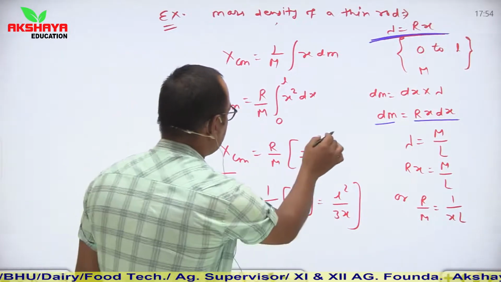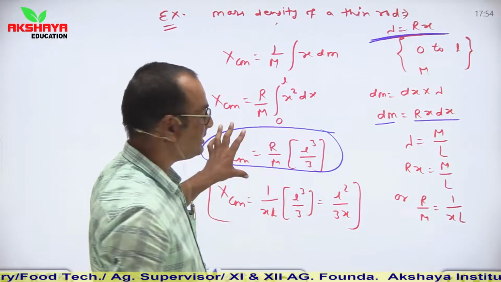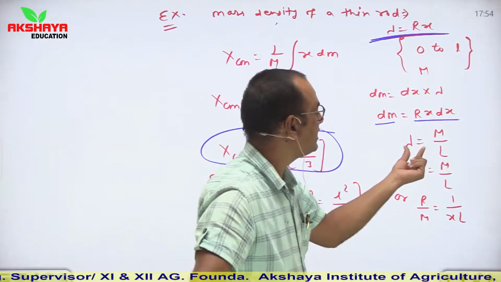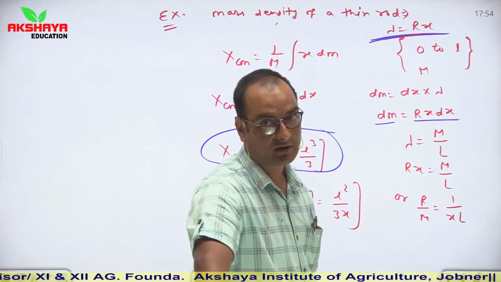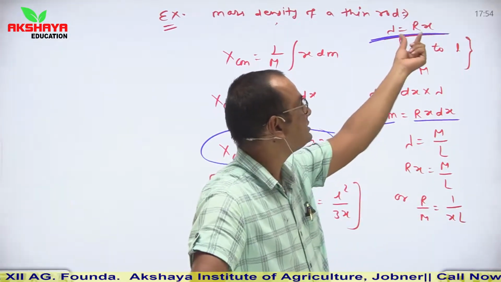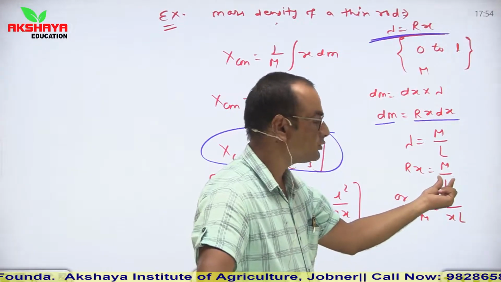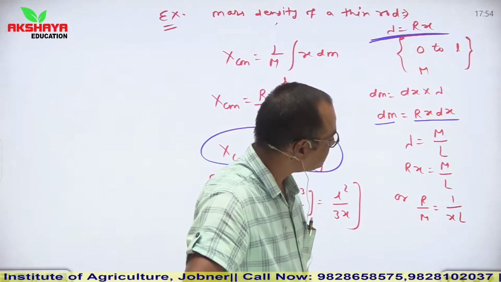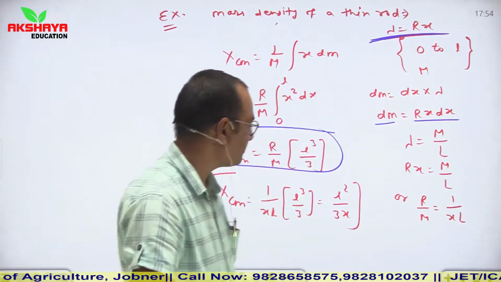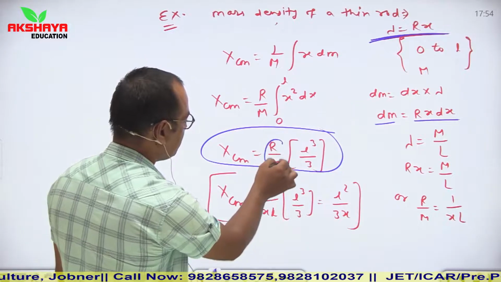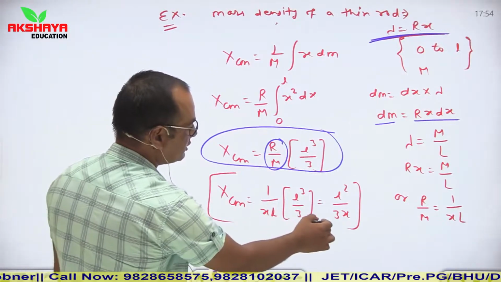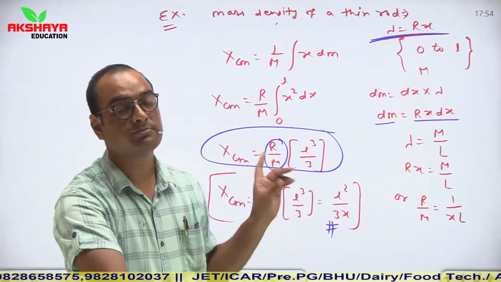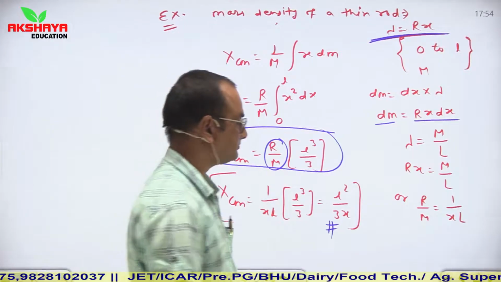Now see, you can keep this relation simply in this way, and if you are given some additional data, then you can use the relation that lambda is equal to mass upon length of the rod, and here lambda is given as equal to Rx. So Rx is equal to M upon L, or you can say R upon M is equal to 1 upon xL. So you can place R upon M is equal to 1 upon xL, and this becomes your relation. Clear? So this is the simple pattern of question which is based on linear mass distribution.